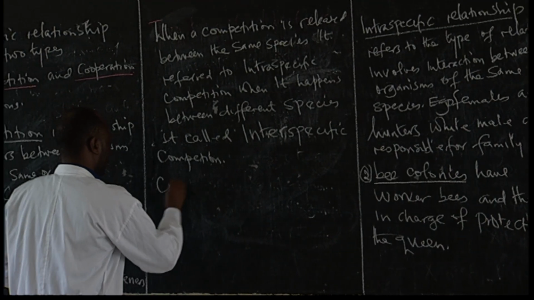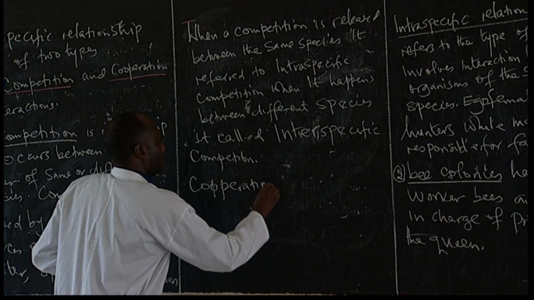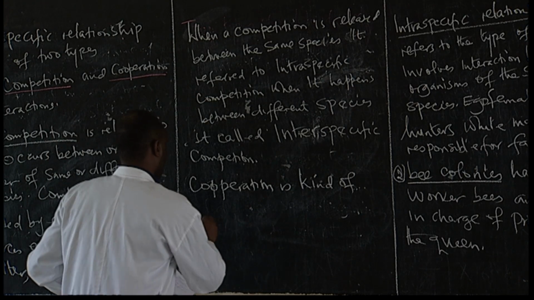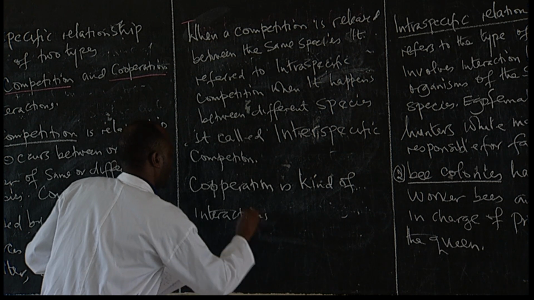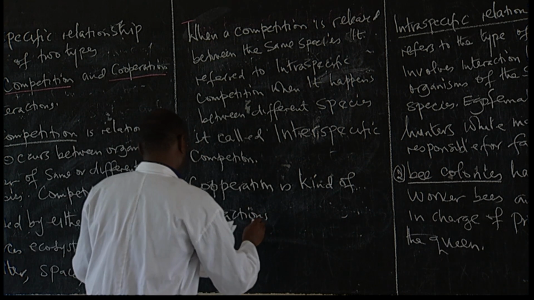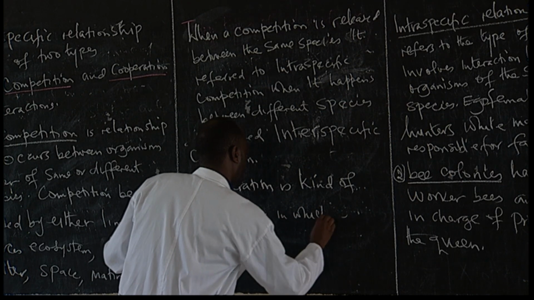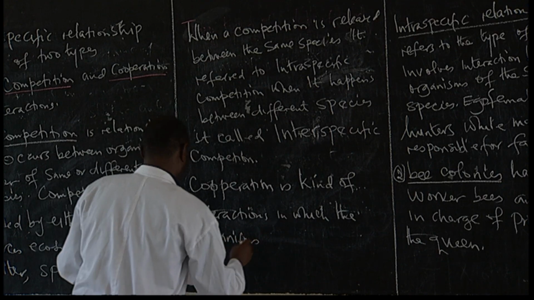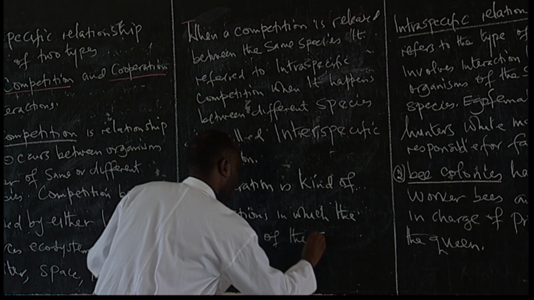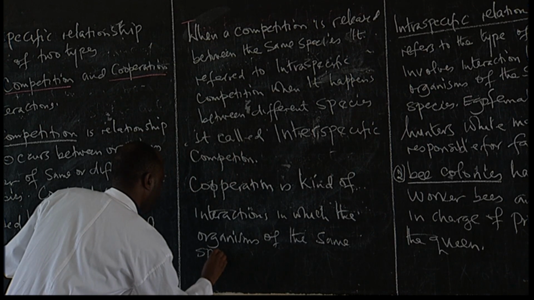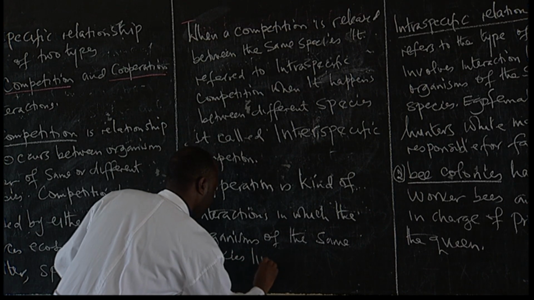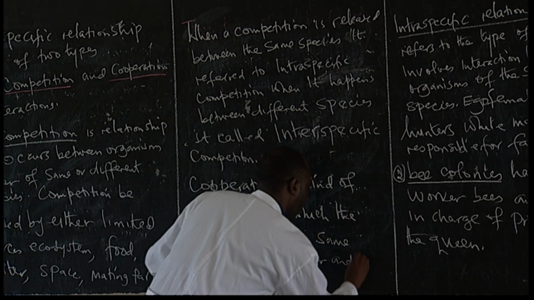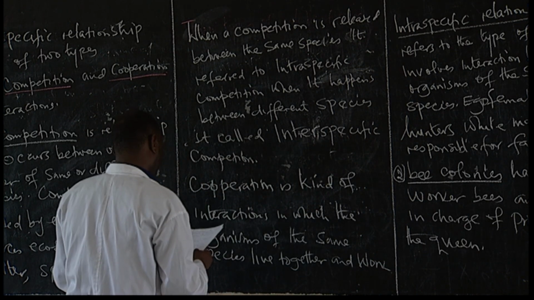Let me talk about cooperation. Cooperation is a kind of relationship of interactions in which the organisms of the same species live together, take a note about that, live together and share work between themselves.